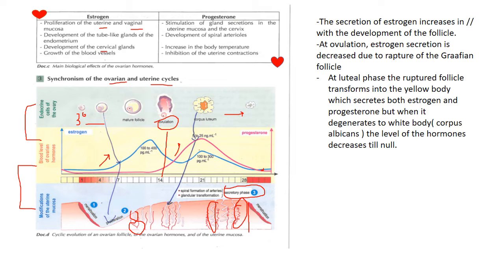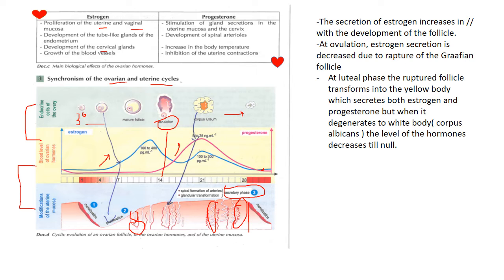At ovulation, at day 14, there is rupture of this follicle, and progesterone starts to be secreted. After that, we also have secretion of estrogen, because the yellow body secretes both progesterone and estrogen. When it degenerates into the white body, the white body does not secrete anything because it's a non-functional body.